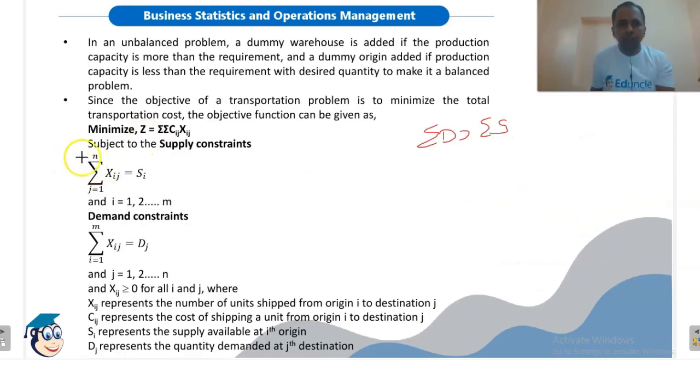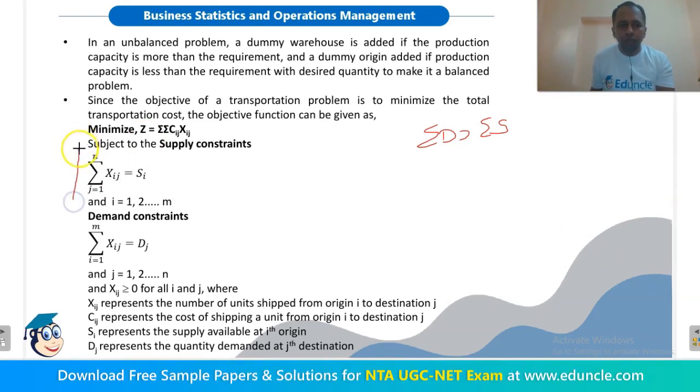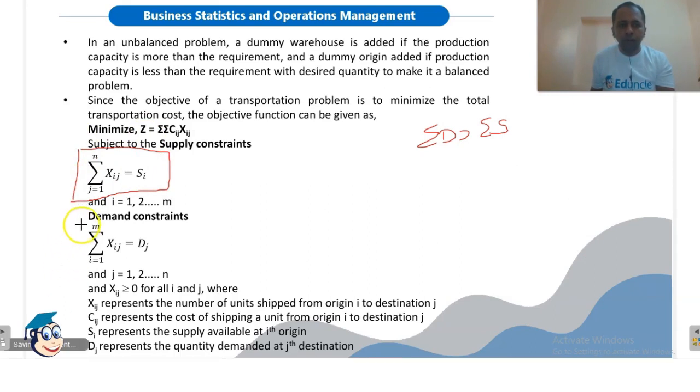Now these are the supply constraint, that total supply is what? Sum of all these values, and these are the demand constraint. The total demand is sum of all the quantities which we are transporting from various sources to various destination. So here xij represent the number of units shipped from origin i to destination j, cij represent the unit transportation cost, si represent the supply available at ith origin, and dj represents the quantity demanded at the jth destination.